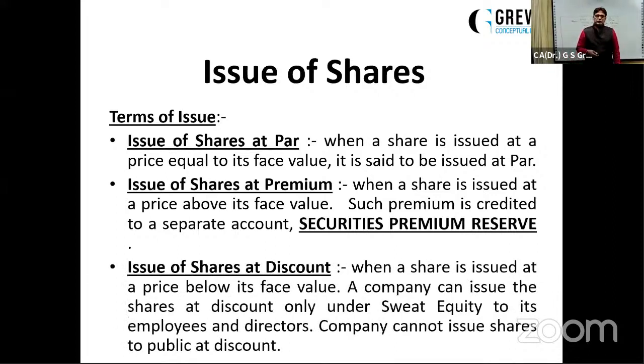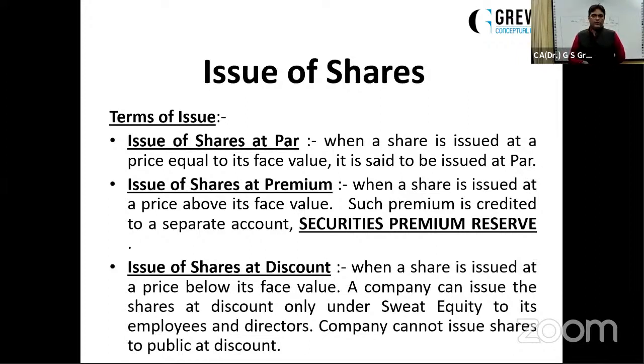Then the shares can be issued at discount, but not for the general public. Why I'm sharing this: you might have heard that shares cannot be issued at discount, but a question can be there, even it was there in the sample paper, the shares can be issued at discount only under, answer is sweat equity. So sweat equity means where the shares are being offered to the employees, directors.